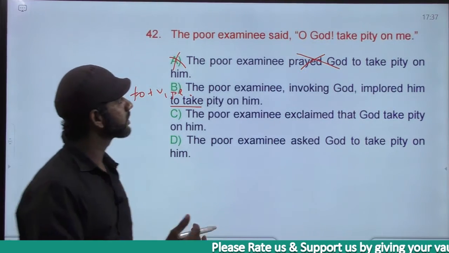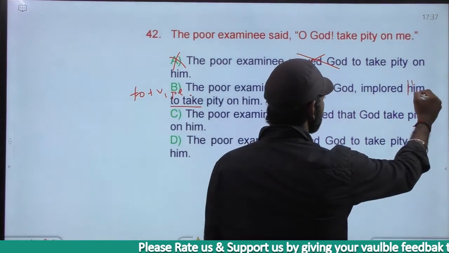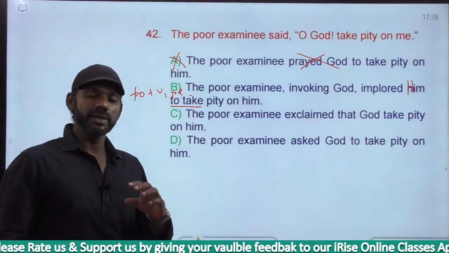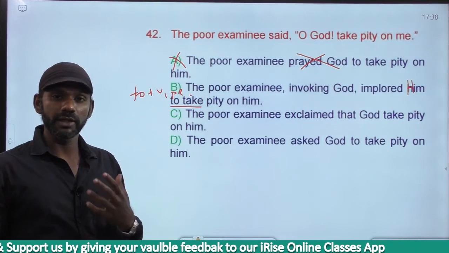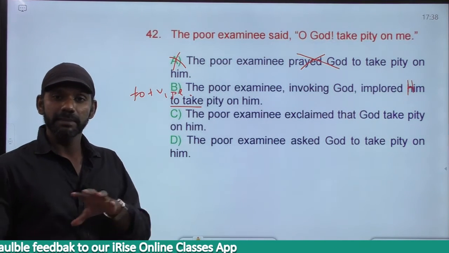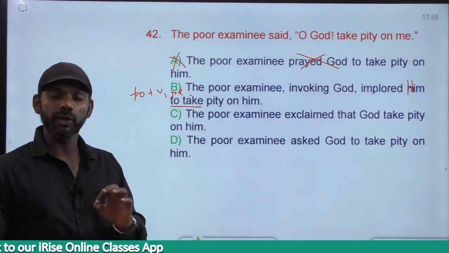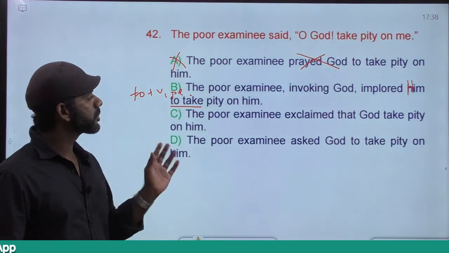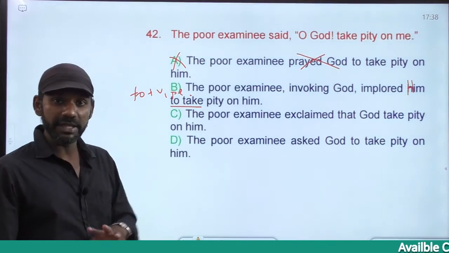Makes sense. Actually, this must be capital H, spelling mistake, because this him is referring to God. When we use a pronoun to refer to a god or a goddess, no matter whether the pronoun comes at the beginning, middle or end of a sentence, that pronoun must start with a capital letter. Implored him to take pity on him. Makes sense. The same meaning actually.